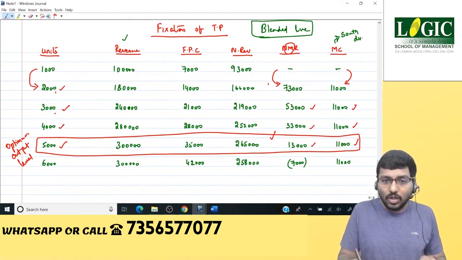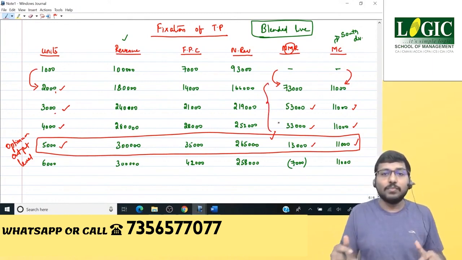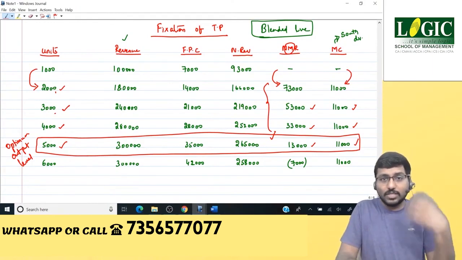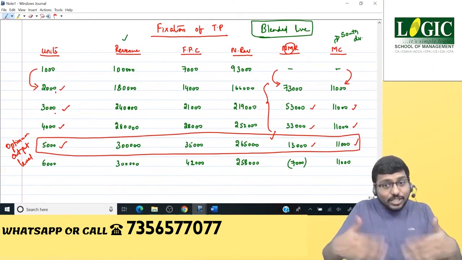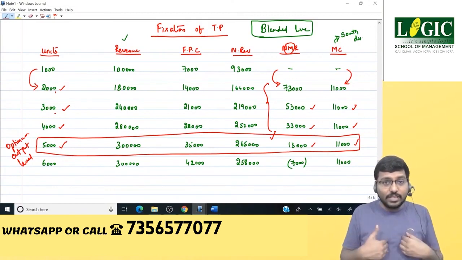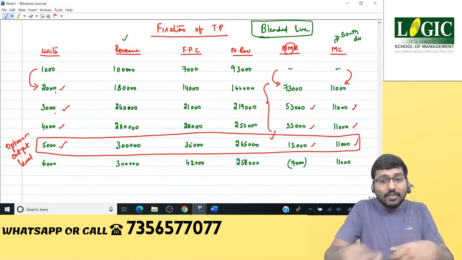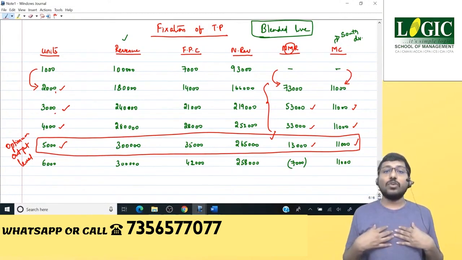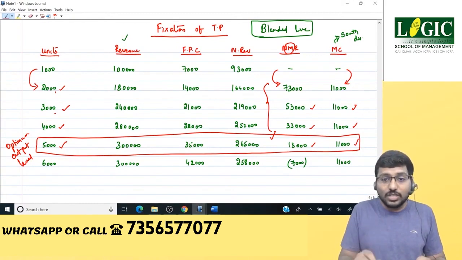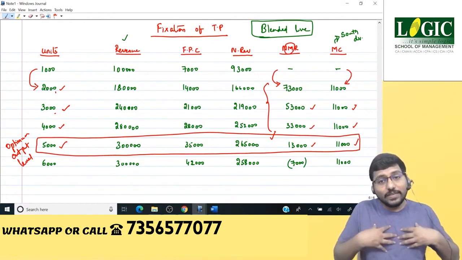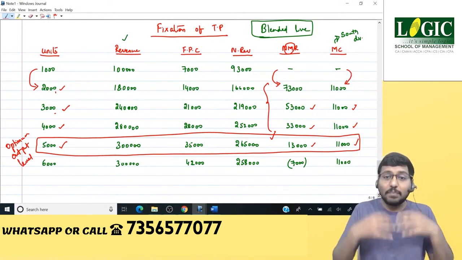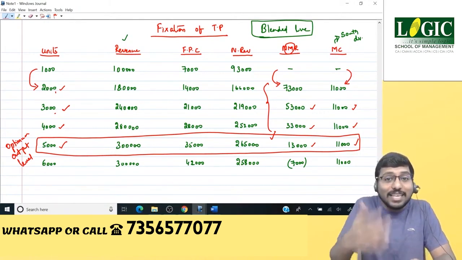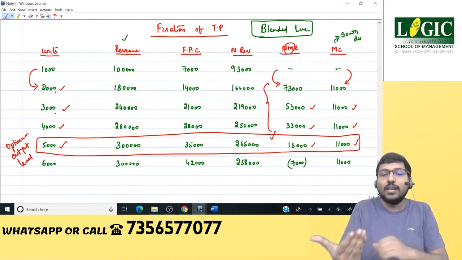It means all these previous levels you have earned already. What do you mean by that? I've spent 11,000, I've got 73,000, I've earned. In addition to that, I've spent 11,000, I've got 53,000. In addition to that, I've spent 11,000, I've got 33,000. In addition to that, I've spent 11,000, I've got 13,000. So when I've chosen 13,000, it means that already I've enjoyed 73, I've enjoyed 53, I've enjoyed 33, plus I'm going to enjoy 13. That is the importance of the word marginal. Marginal means incremental. Incremental means additional.